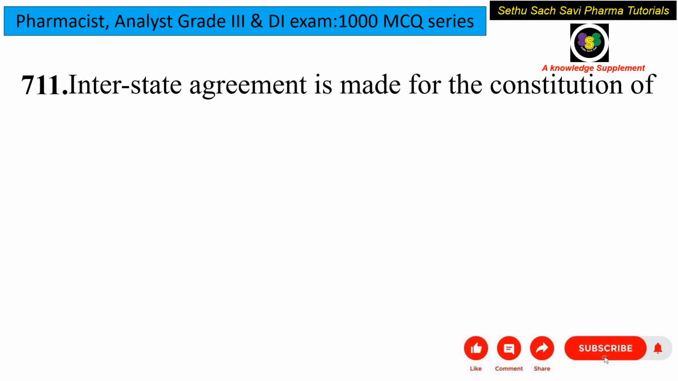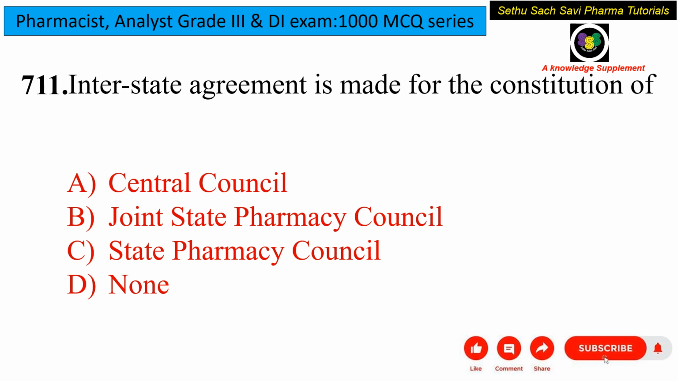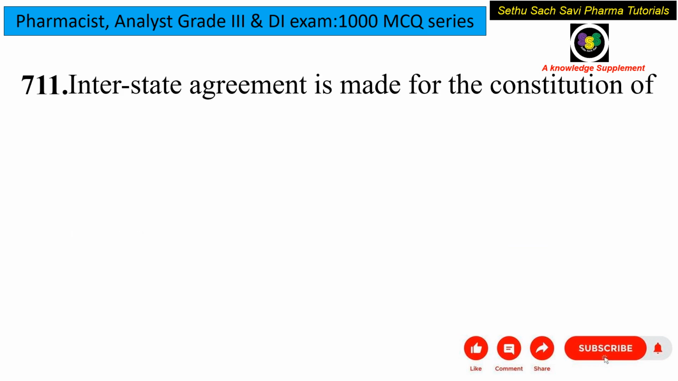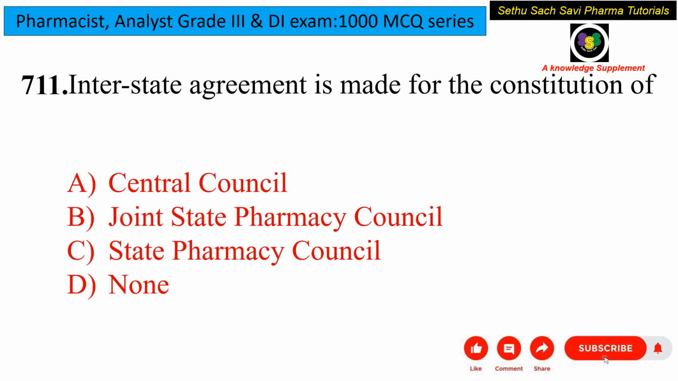Starting with the first question of the day: Interstate Agreement is made for the constitution of? Is it Central Council, Joint State Pharmacy Council, State Pharmacy Council or none of the above? The interstate agreement is mainly made for the constitution of Joint State Pharmacy Council. This is mainly done when there are no resources or fewer resources to establish their own individual councils, so they form Joint State Pharmacy Councils. So the answer for this question is option B, Joint State Pharmacy Council.